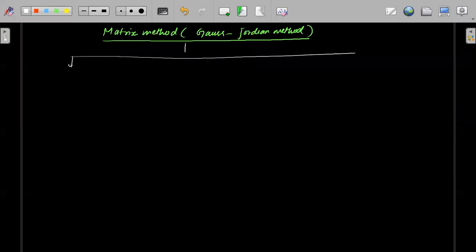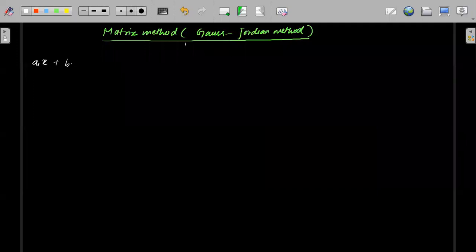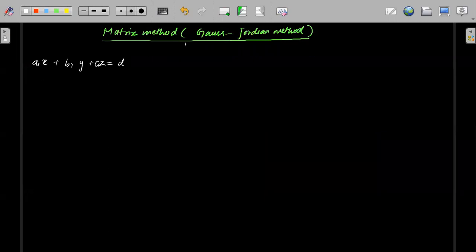So suppose I give the first example also. Suppose you have three equations: a1x plus b1y plus c1z is equal to d1, a2x plus b2y plus c2z is equal to d2, a3x plus b3y plus c3z is equal to d3. Okay.